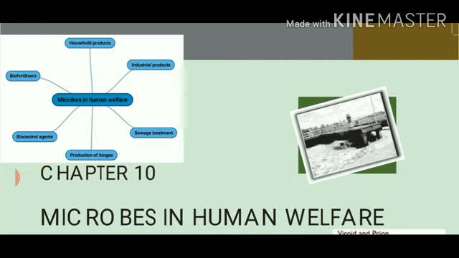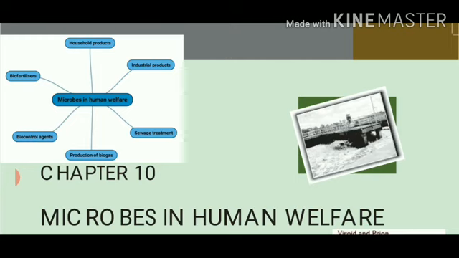Here we will not talk about the diseases caused by them, but we will discuss the useful components of these microorganisms for humans. Before starting this chapter, let's discuss the main objectives behind studying it. It involves those microbes which are helpful, number one, in our household products. It can be curd, cheese, bread, or many other household dairy products and others.